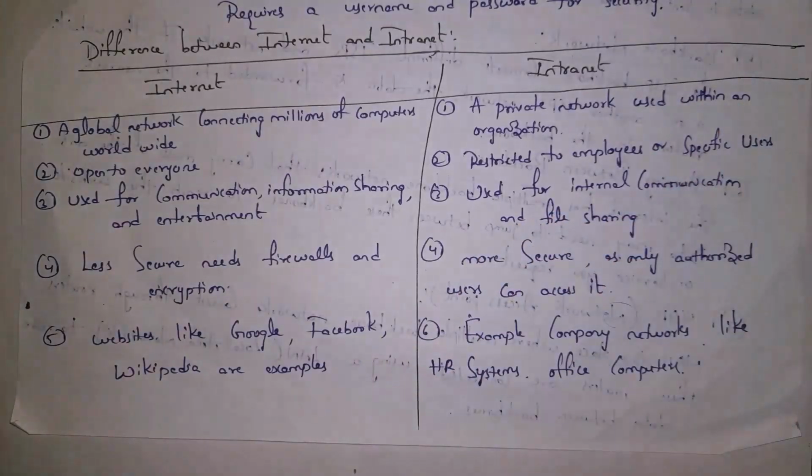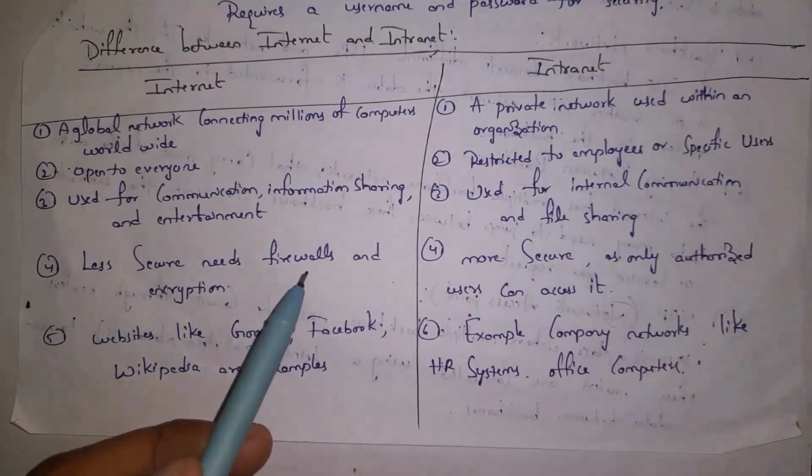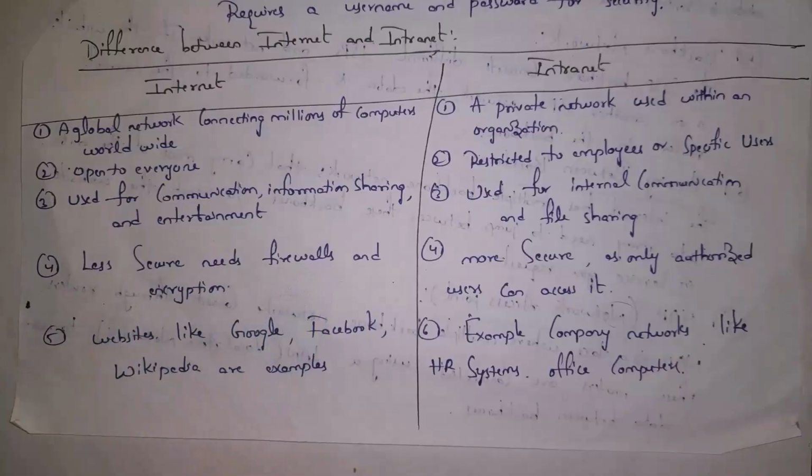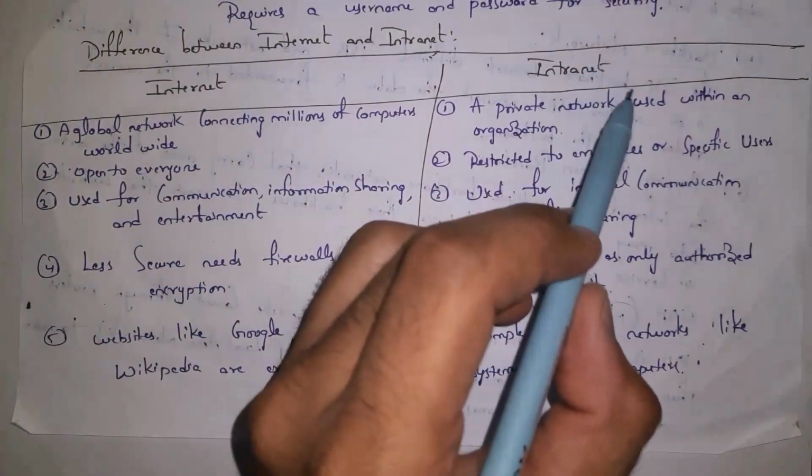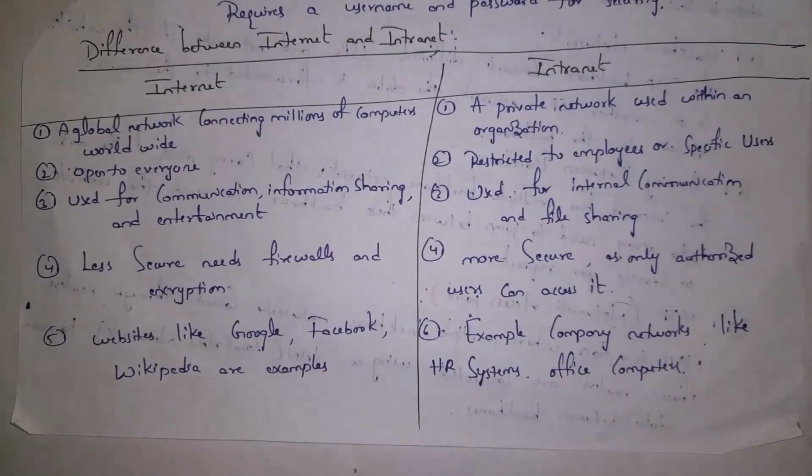Guys, everyone can use internet, so it is less secure. Hackers can hack our data. So if you want to protect your data, we need firewalls and encryption techniques. And intranet is more secure because only company employees can access the data. So only authorized users can access it.